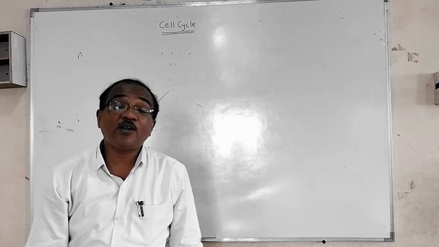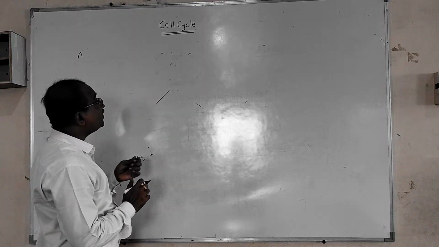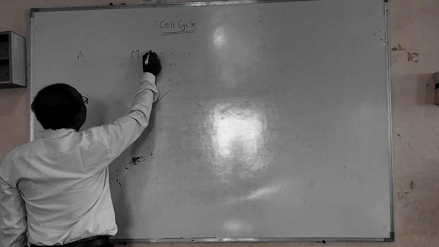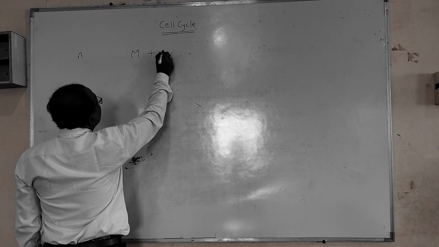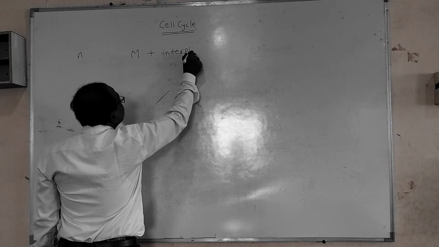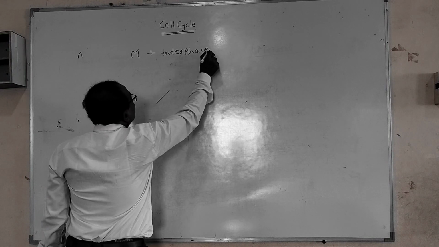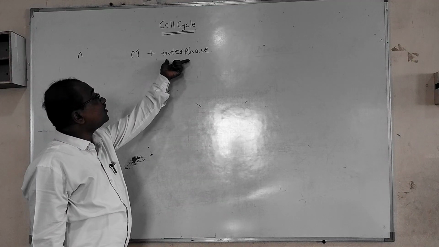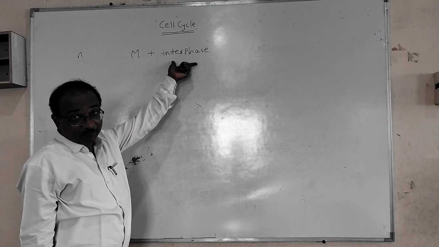So basically when we are talking about any division, that division has two main phases: the M phase plus interphase. When we are talking about the interphase, what is this?